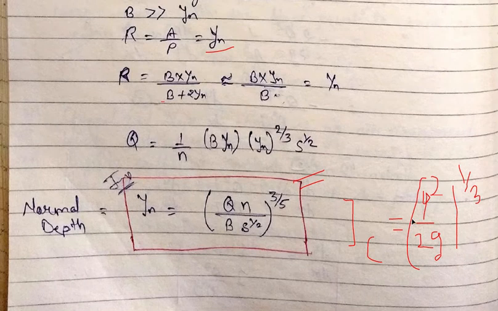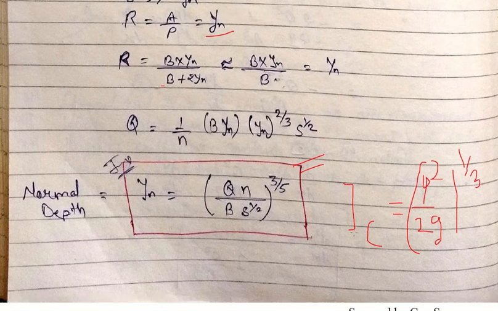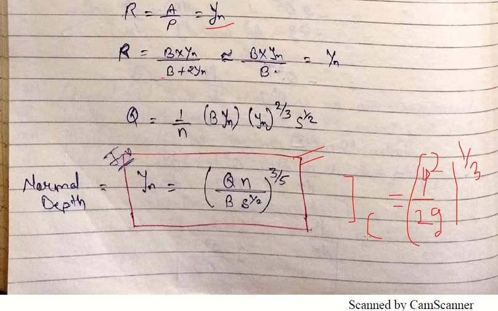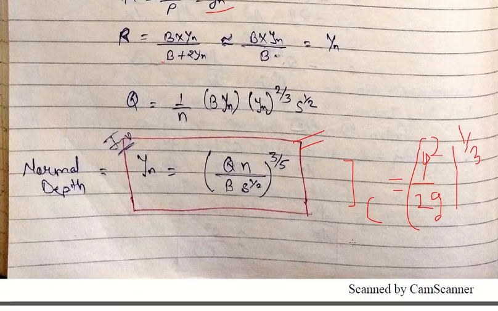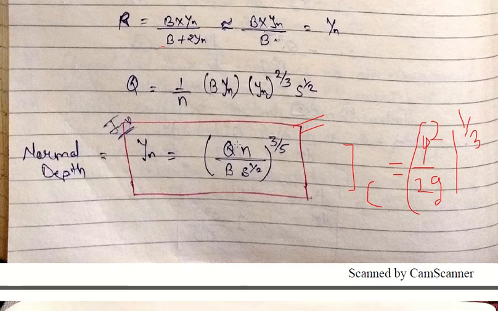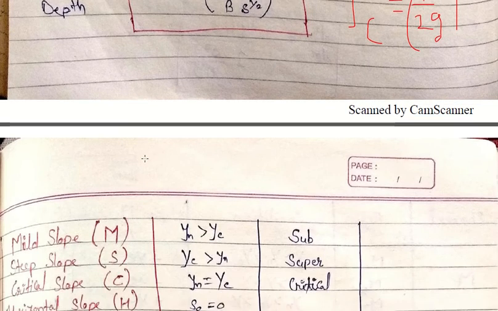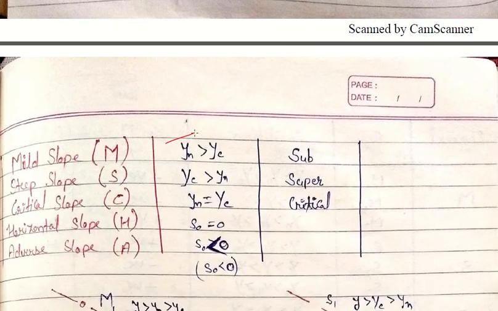So the two conclusions derived from the wide rectangular channel are valid for all types of channel. For a given channel, yn and yc are two fixed depths if Q, n and S0 are fixed. So here yn is greater than yc, that means subcritical flow at normal depth. We term it a mild slope.